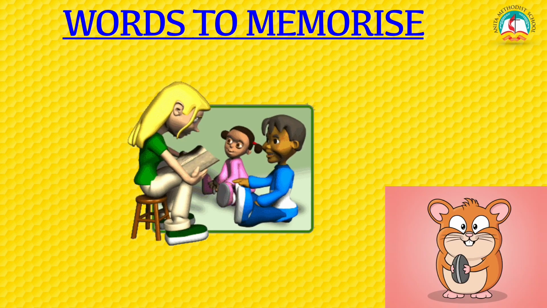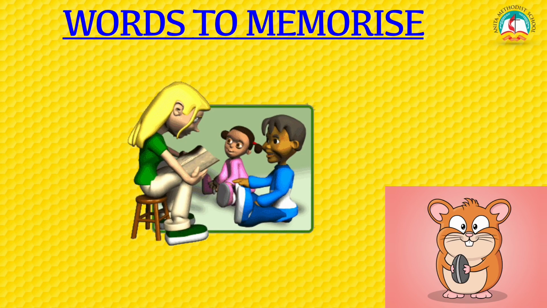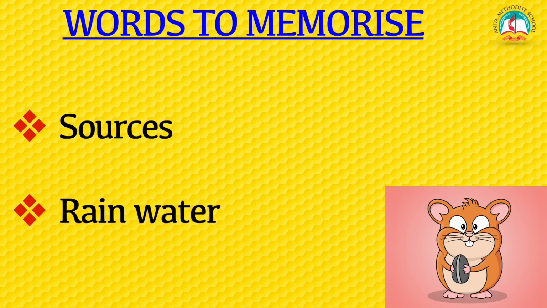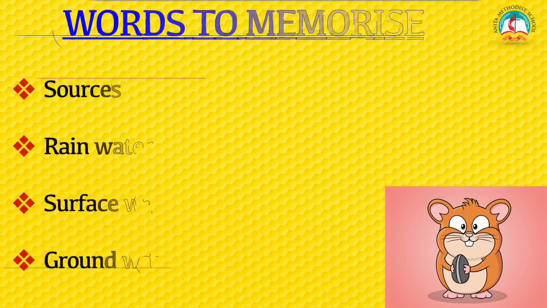Let's learn some new words today. Take out your 4B notebook and write it. Number 1. Sources. Number 2. Rainwater. Number 3. Surface water. Number 4.